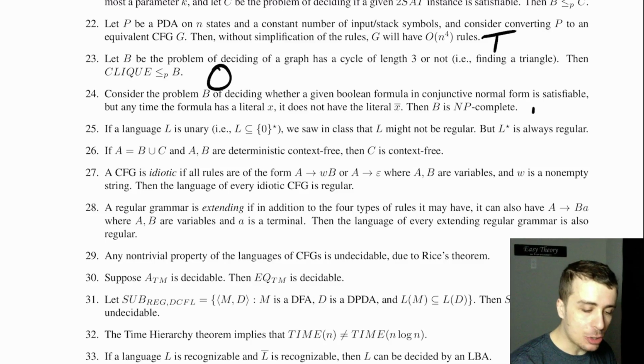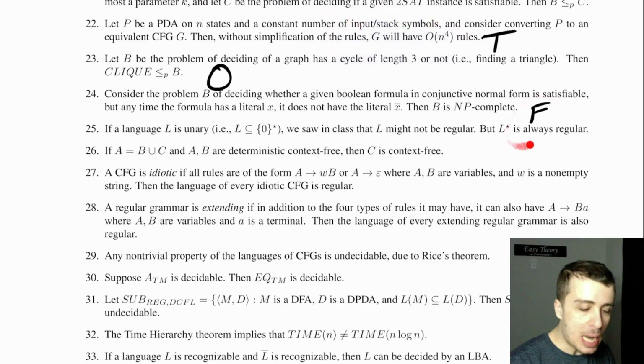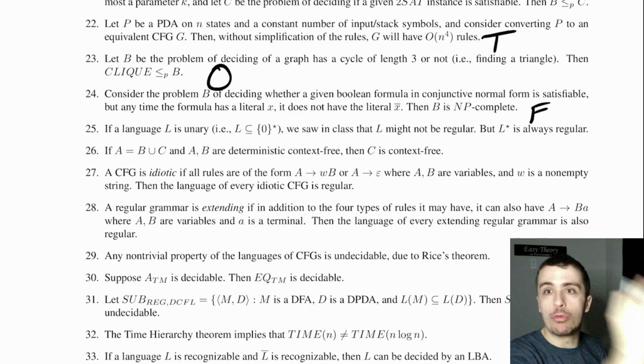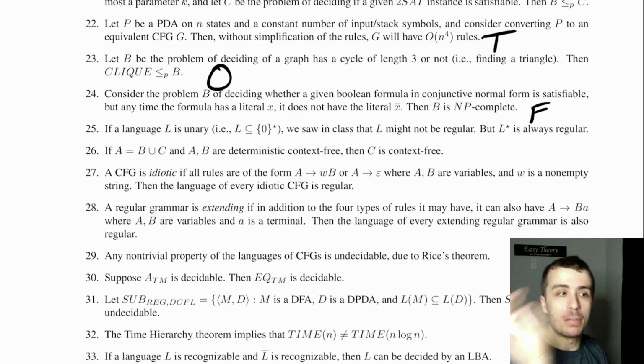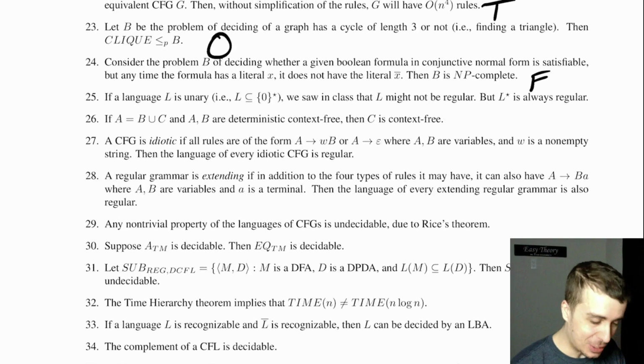So B is actually not NP-complete because everything that you give to it is satisfiable, assuming that it encodes a formula, but there is a way of dealing with that. It is not NP-complete, because if it were, then things that are not instances being reduced to this problem would have to map to things that are not satisfiable here, but there's no formula that isn't satisfiable here. So that's good.